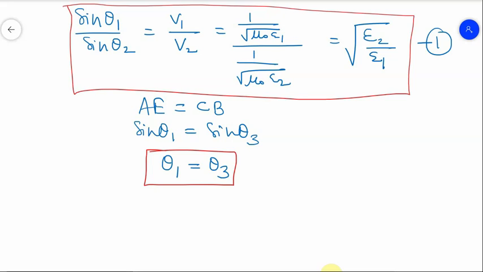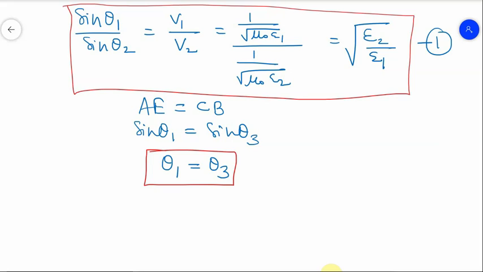Okay. So the angle of incidence is related to the angle of refraction by the law of sines and called Snell's law. This law is not new to you. You might have studied it while we were discussing mirrors and lenses. So Snell's law is also followed here.